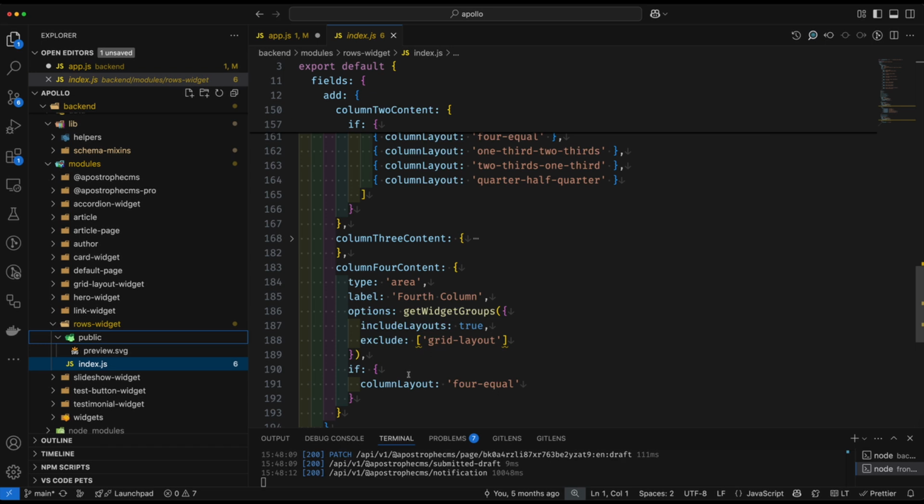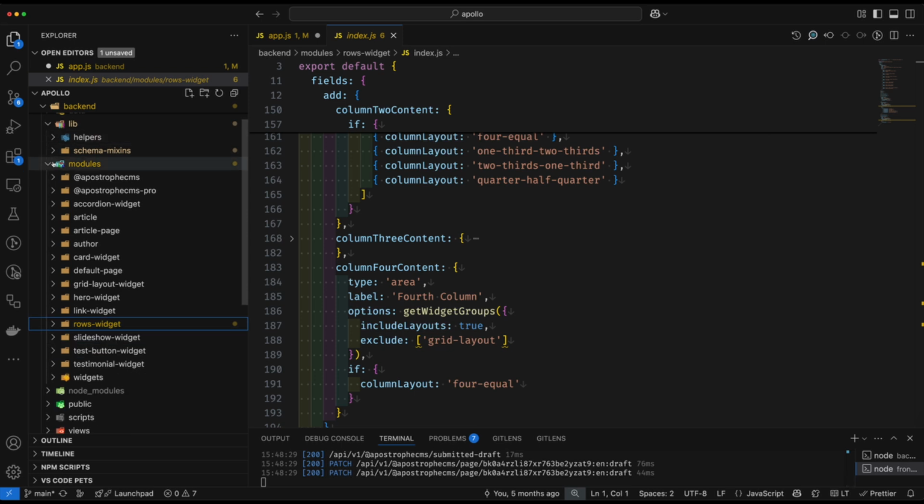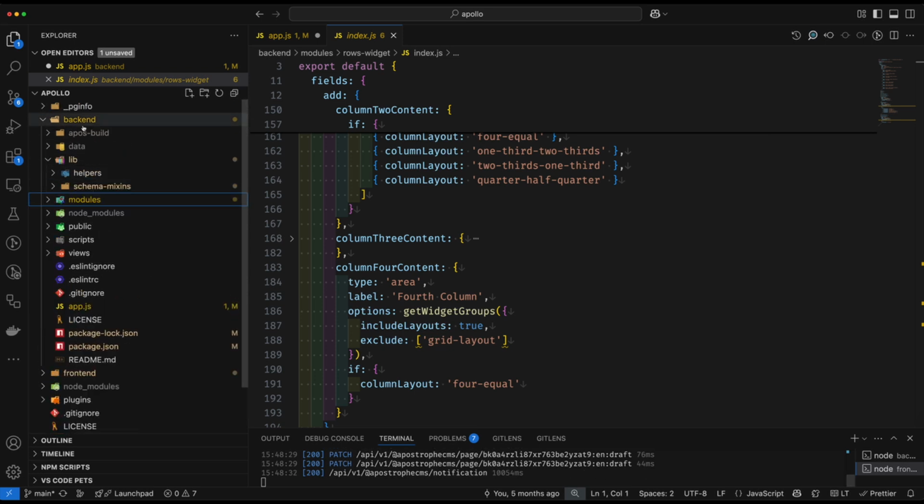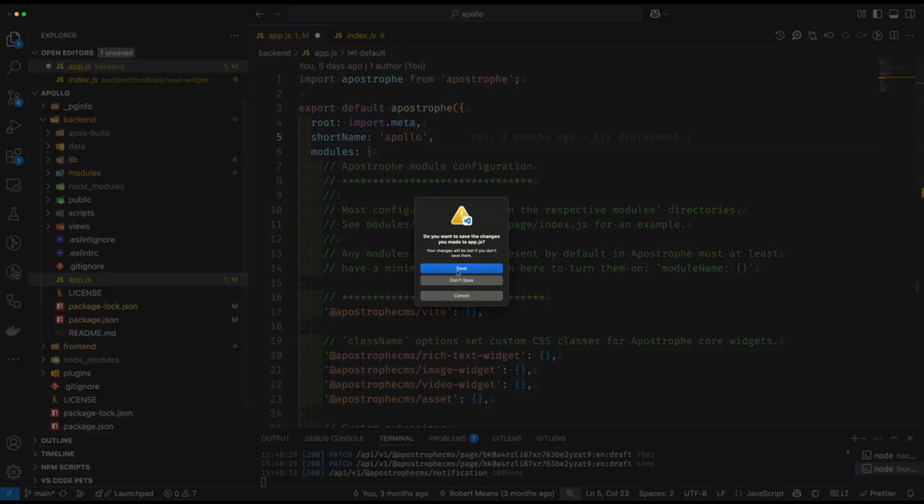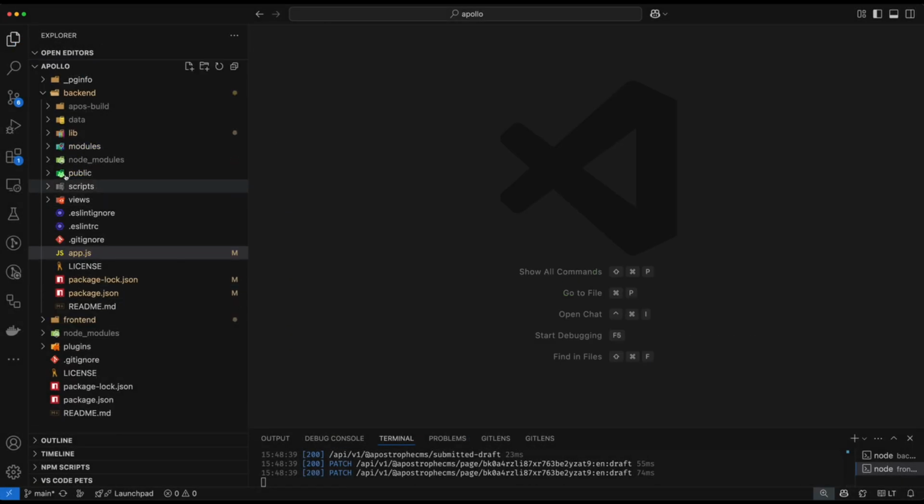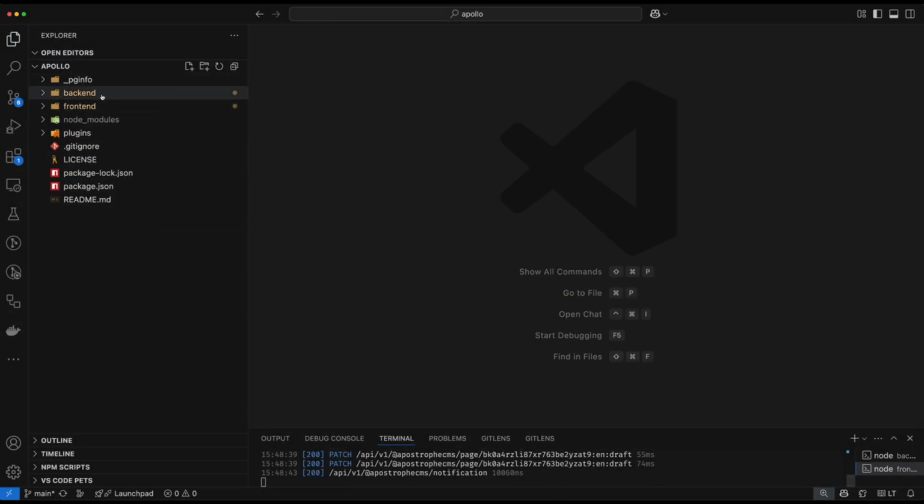All right, so now we've got a pretty good idea of how we're setting up on the back end to allow the content manager to select for these different rows. Let's go ahead and switch to the front end. Let's just close all this down. We're not going to save. And let's go ahead to the front end.